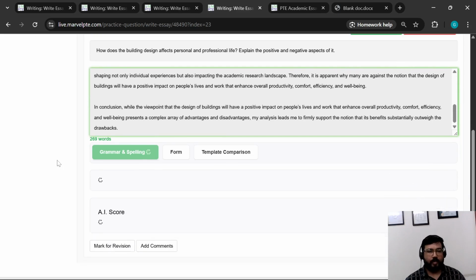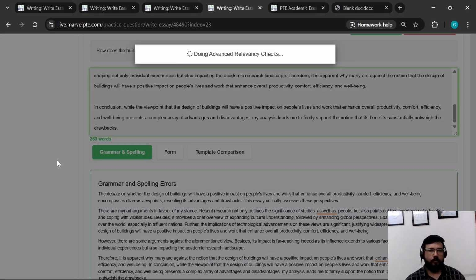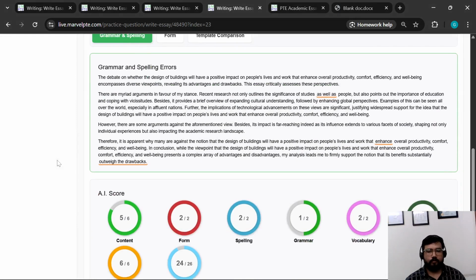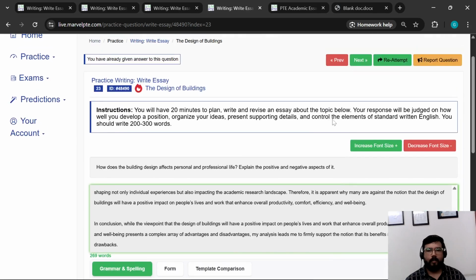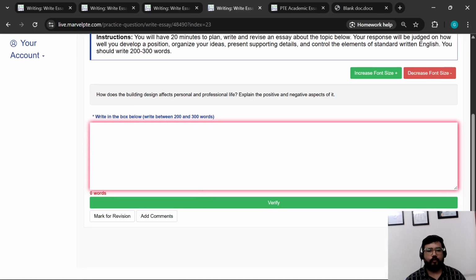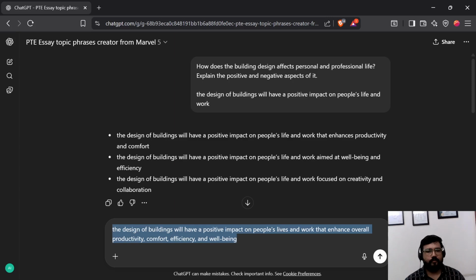So we have submitted it again, and the AI is going to check it for those issues that were previously there. Maybe we should add another word. Maybe we should add convenience as well.